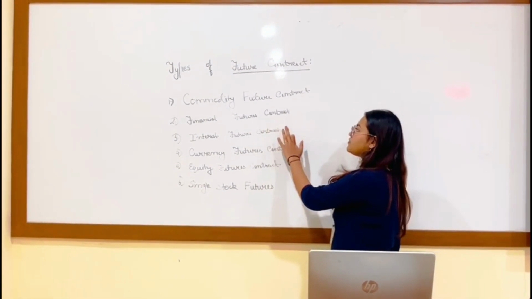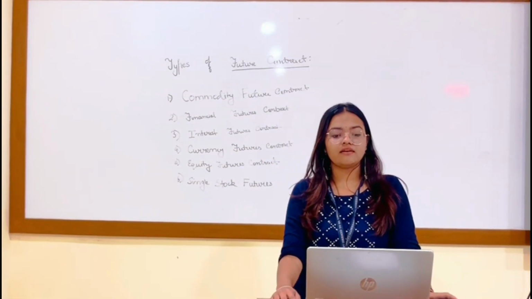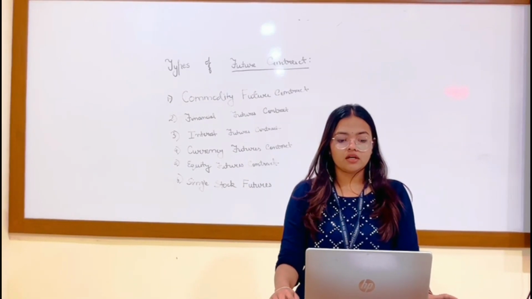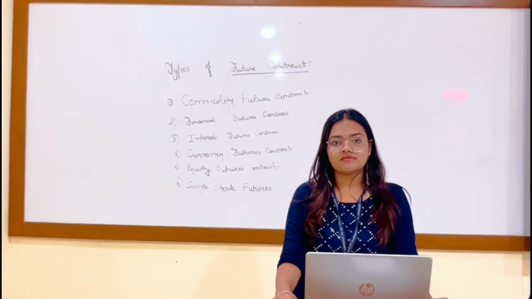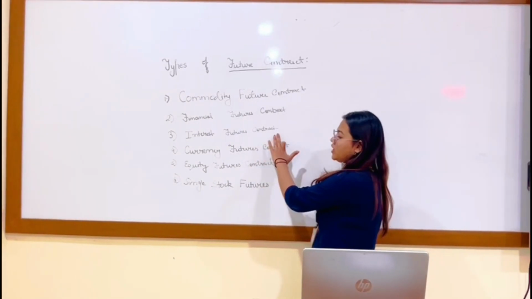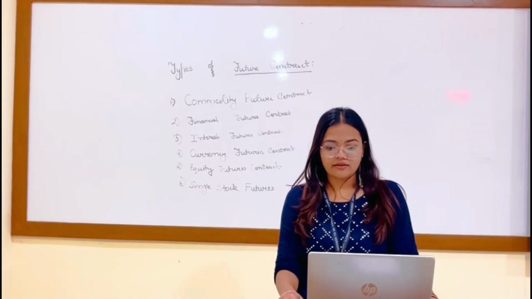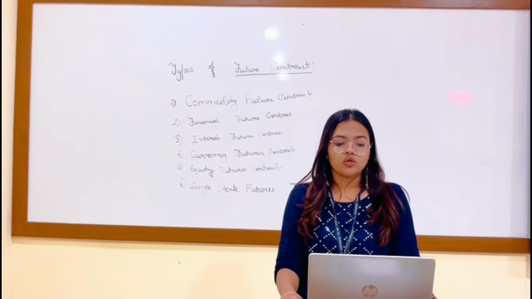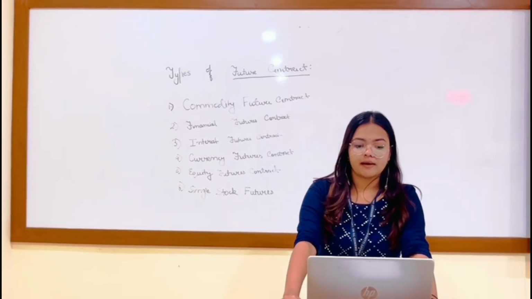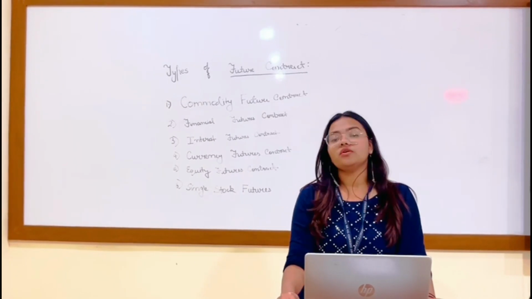Second will be financial future contracts. They are based on financial instruments like interest rates, stock indices or currency rates. For example, a future contract on the S&P 500 index. Third will be interest rate contracts. These are tied to interest rates, which allow parties to hedge against or speculate on changes in interest rates. For example, treasury futures or euro dollar futures.